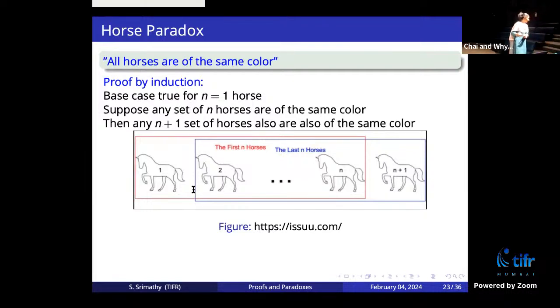You're probably not allowed to use that the box from 2 to n plus 1 is still n horses. The assumption, the hypothesis, is that any set of n horses are of the same color. Then I want to show that any set of n plus 1 horses will be of the same color, and this is the proof.